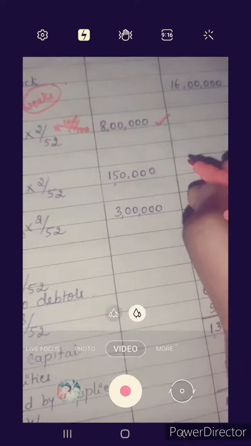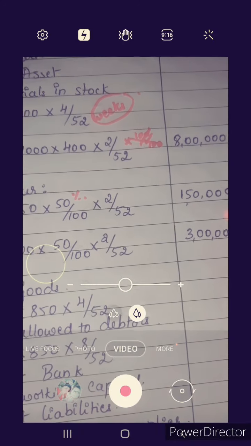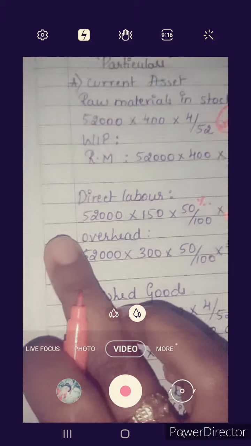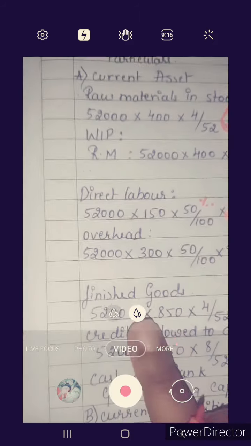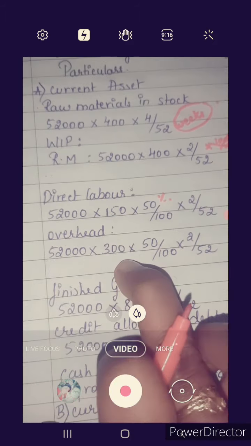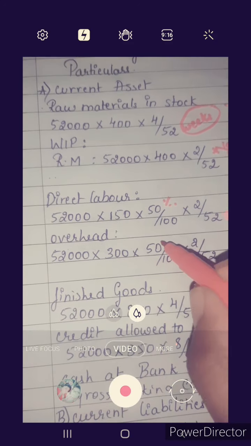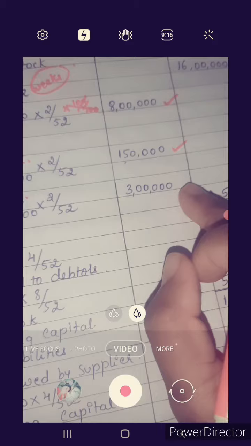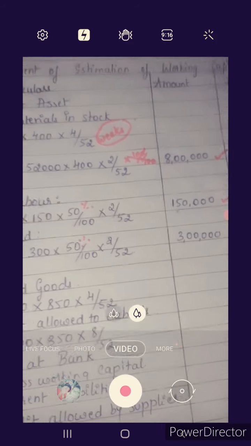We get 1,50,000. Next, overheads. Output 52,000, overheads we got 300, into 50% consumption level, into 2 divided by 52. We get 3 lakh. So this is related to work in progress.